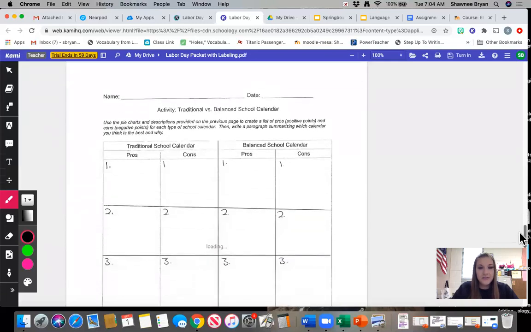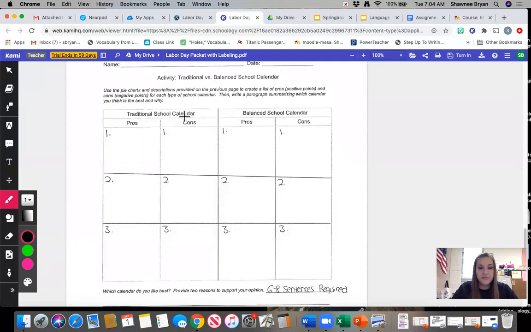On our next page, you are going to see a chart for traditional school calendar and balanced school calendar. And you're going to see underneath them, they've broken it up into 2 sections, pros and cons. Pros mean what are good things about that calendar. Cons mean what are bad things about that calendar. You're also going to see that I've broken it up into sections, meaning that you have to give me 3 pros and 3 cons for both the traditional calendar and the balanced calendar.